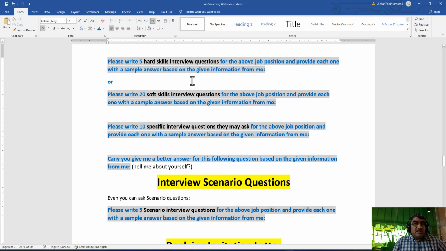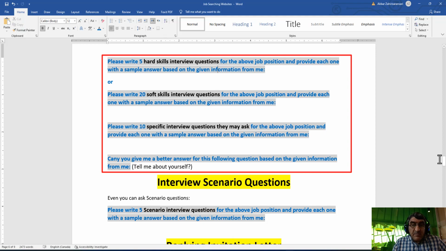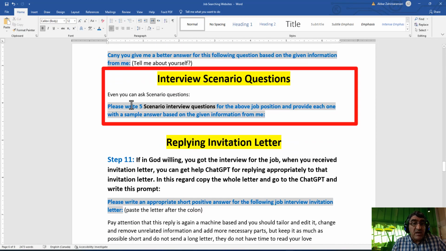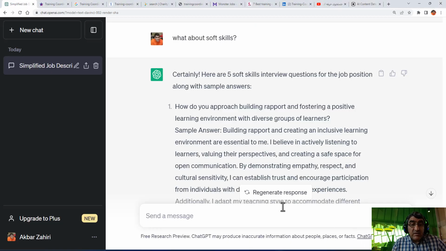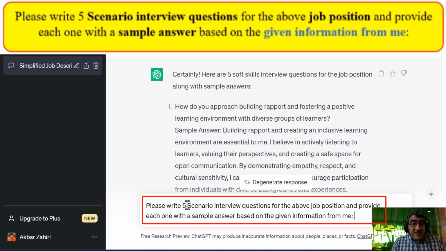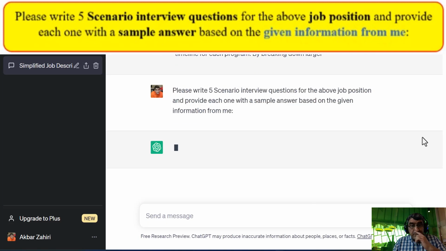so you can change the type of the question, but one of the best questions that I recommend for specific jobs is scenario questions. It is very useful. You can write, please write 5, for example, or 10 scenario interview questions. It gives you the scenario. For example, if I write here, write 5 scenario interview questions for the above job description with the answer. You see, what is the difference?